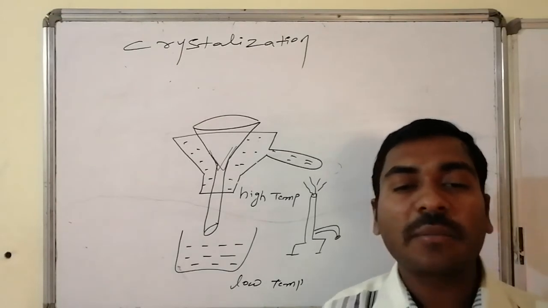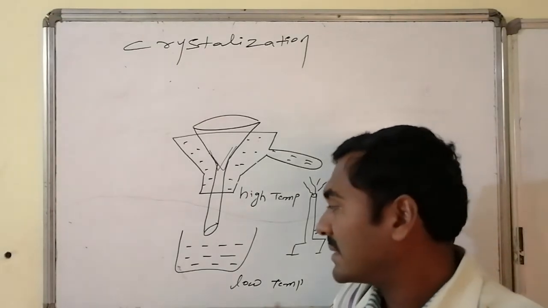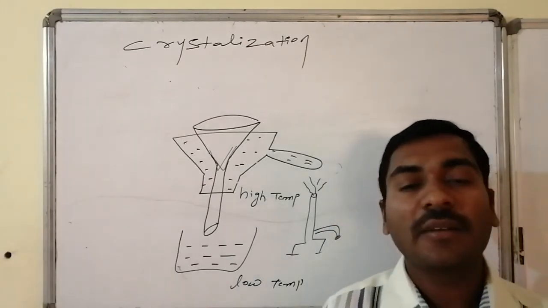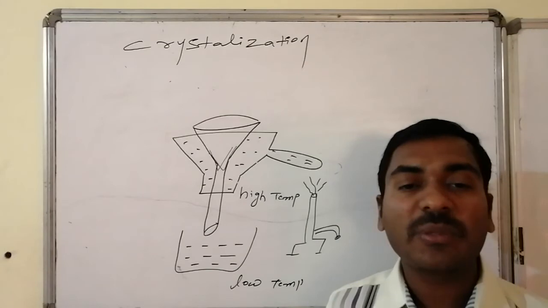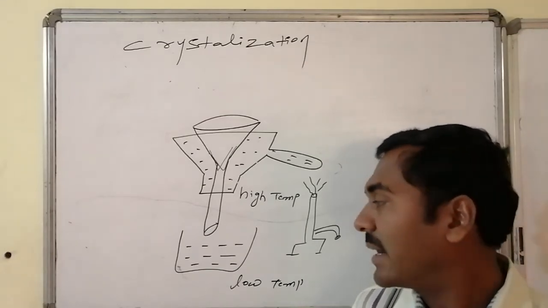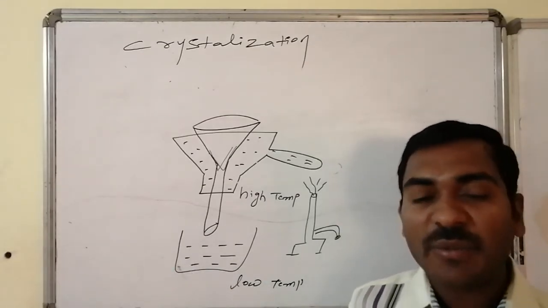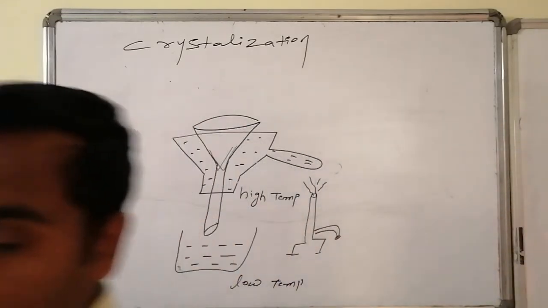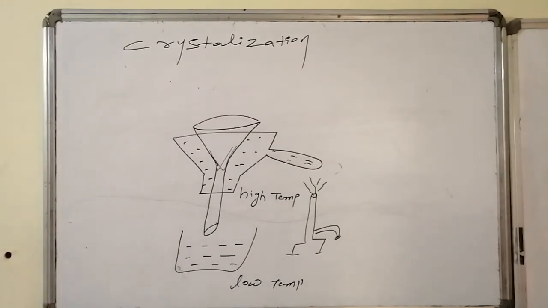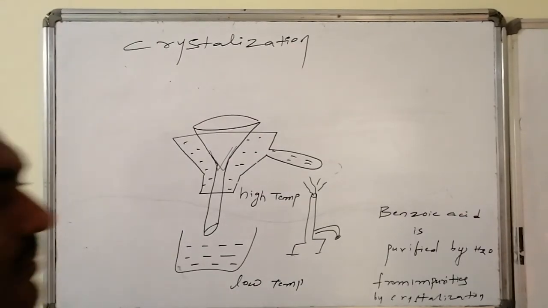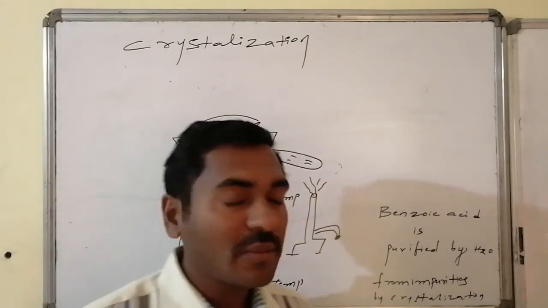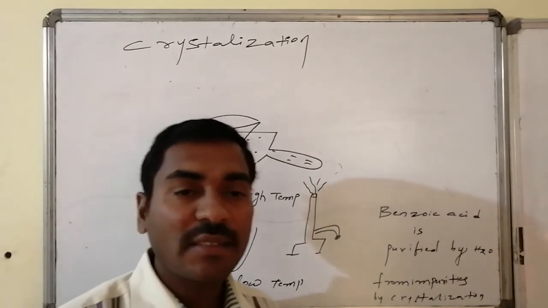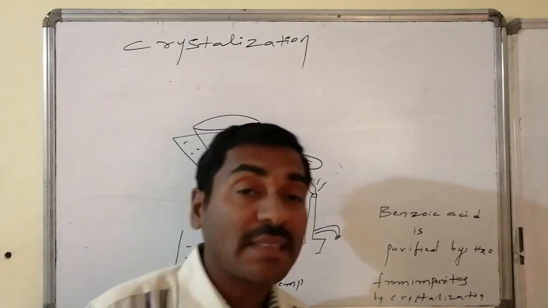On lowering the temperature, its solubility decreases. The excess amount of the saturated solution which was prepared in the beginning now becomes supersaturated and settles as crystals. Thus by decanting the excess liquid, we will get pure crystals. In this way crystallization is generally executed. For example, benzoic acid is dissolved in water. It has lower solubility at low temperature, and with increasing temperature in water its solubility increases. Thus it is purified from impurities by the crystallization process.